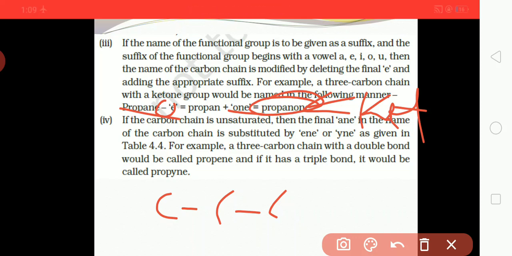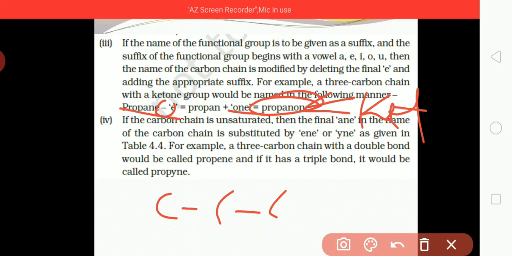Unsaturated means, as you know very well, that the compound contains a double bond or triple bond. But that double bond or triple bond should not be of a functional group.